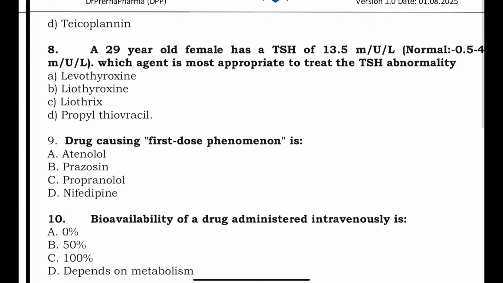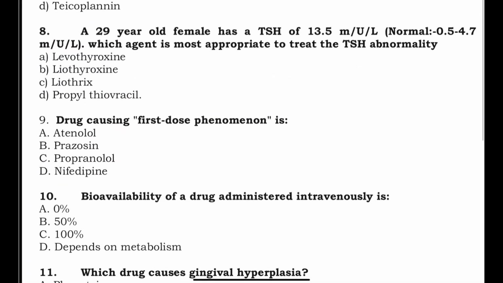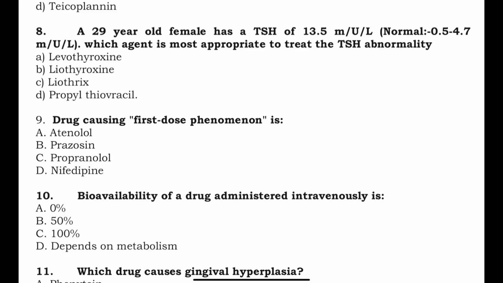Coming to the next question. A 29-year-old female has a TSH of 13.5. Normal range is 0.5 to 4. Which agent is most appropriate to treat the TSH abnormality? Now she has a very high TSH. High TSH usually happens when there is hypothyroidism. So what is the drug of choice here? Options are levothyroxine, liothyronine, liotrix, propylthiouracil. So you will be using levothyroxine here. That is the drug of choice, and this drug will replace the T4.